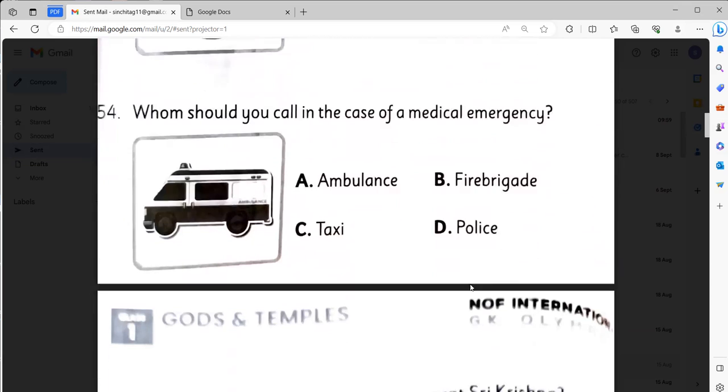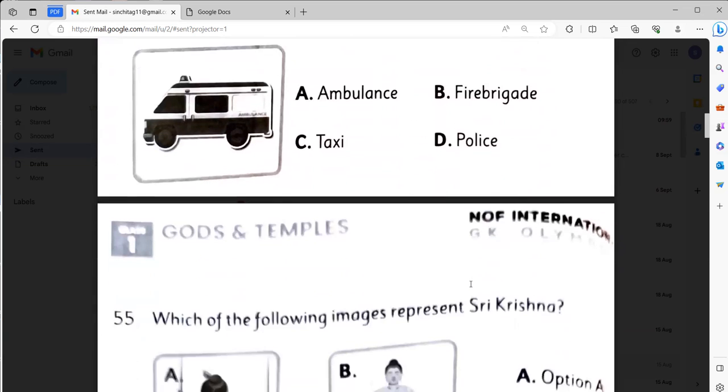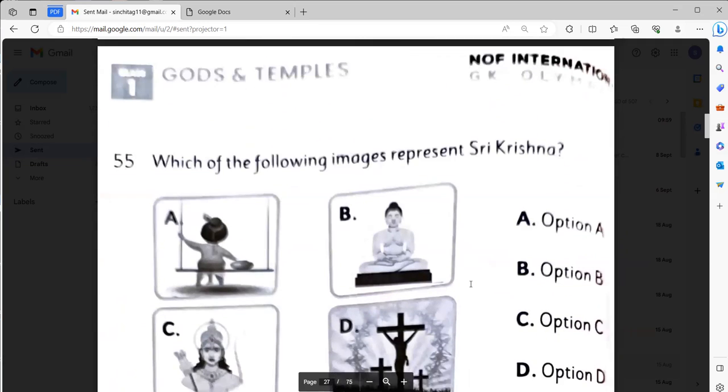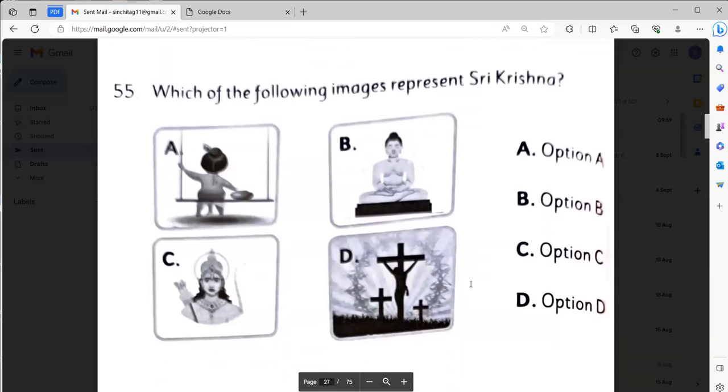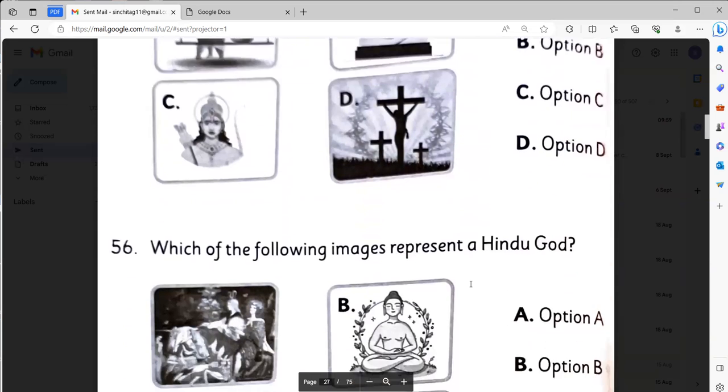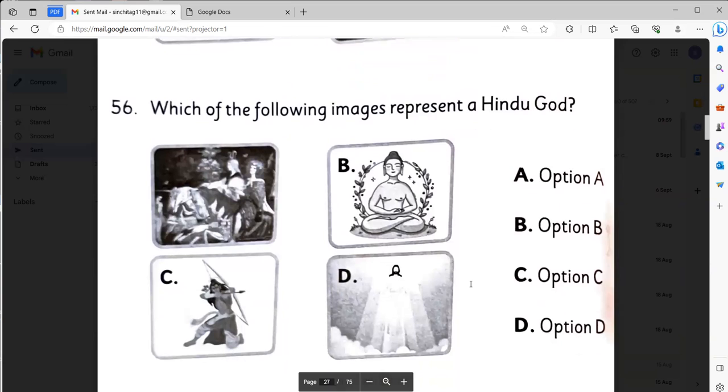Whom should you call in case of a medical emergency? It is ambulance. Option A. Which of the following represents Sri Krishna? It will be option A. Then we have the next one. Which of the following represents a Hindu god? It will be option C.